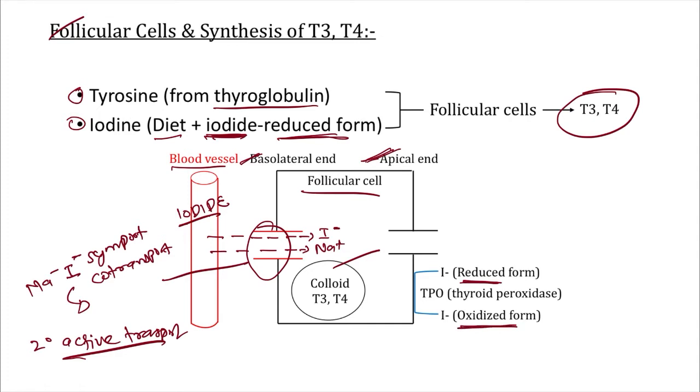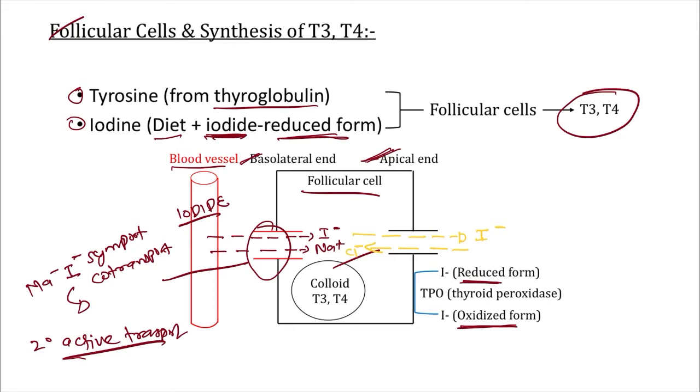So our follicular cell will immediately throw this iodide outside. So this is the iodide thrown out by our follicular cell. Now, sir, to maintain the electrical difference, something will come inside. What is that? This is our chloride, sir.